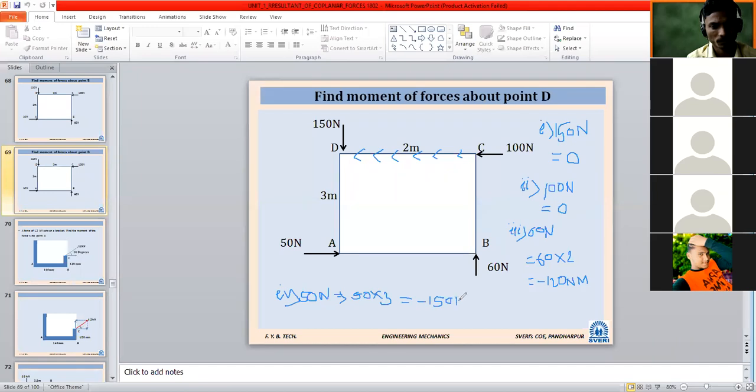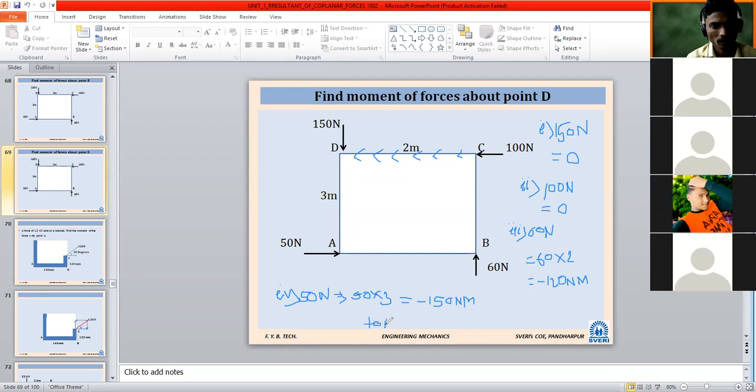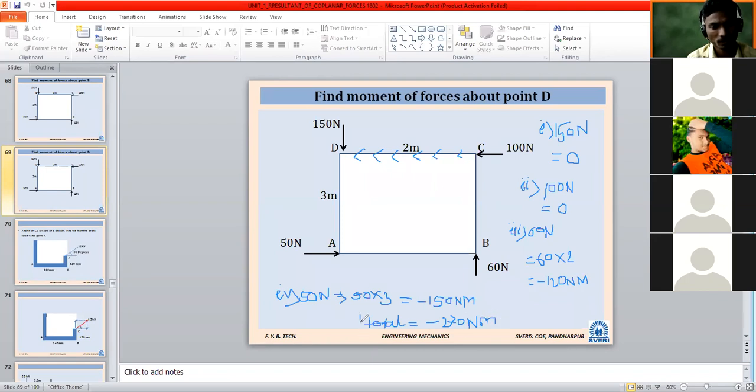So total moment is the addition of all the forces. Total is minus 270 Newton meter. That is the answer. So what was the previous answer? It was minus 600, no? Yes, sir, it was minus 600. Here the total is minus 270 Newton meter. So the last 1.5 minutes remain.